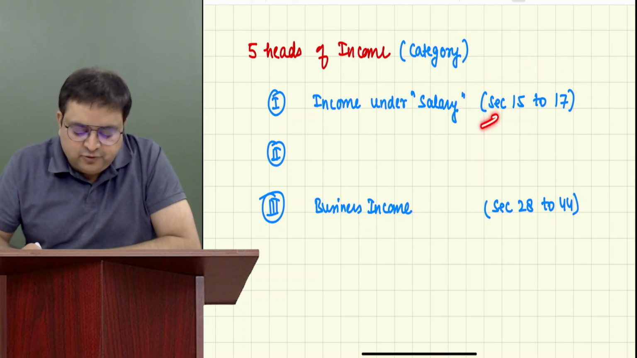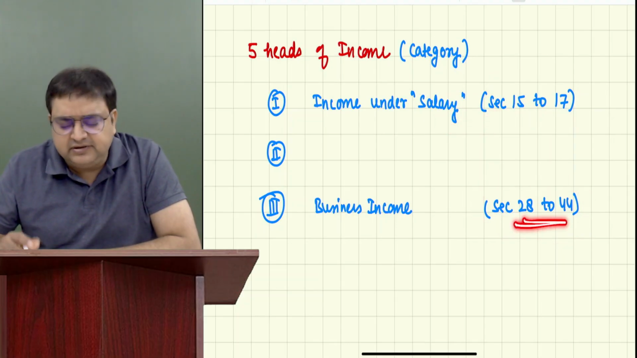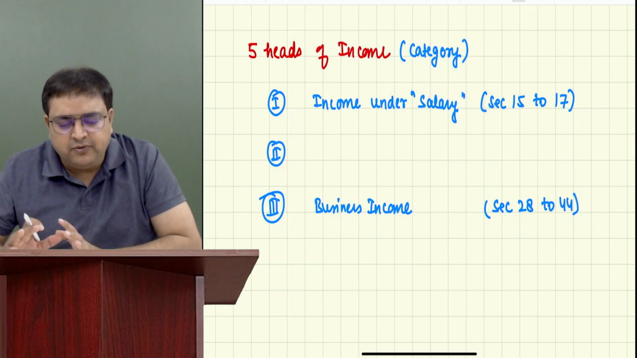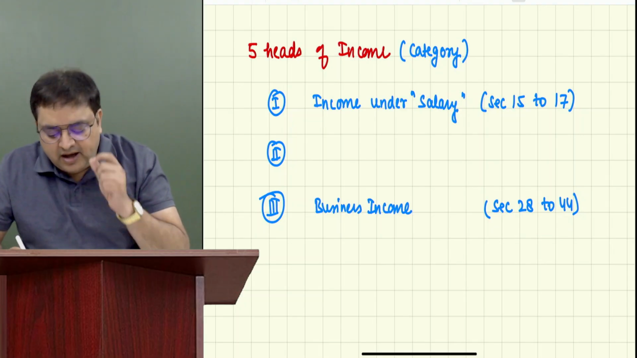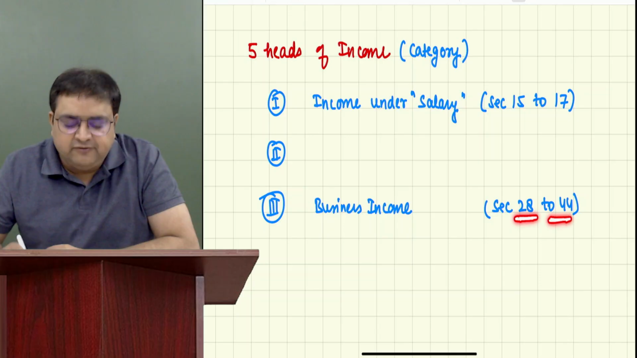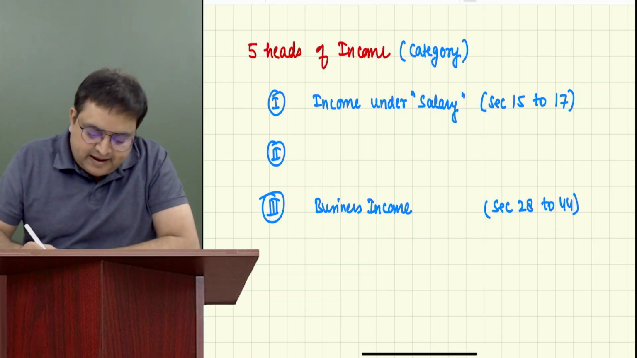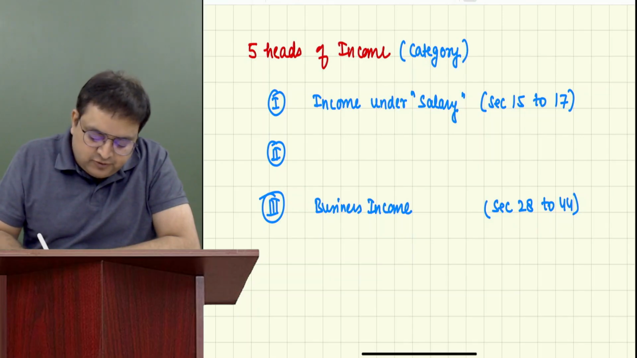These provisions are related to salary. You don't have to remember the section number right now, but I'm telling you that how we compute a business income, it is by applying section 28 till 44. And the same thing is applicable to professional income also, business income or profession income.